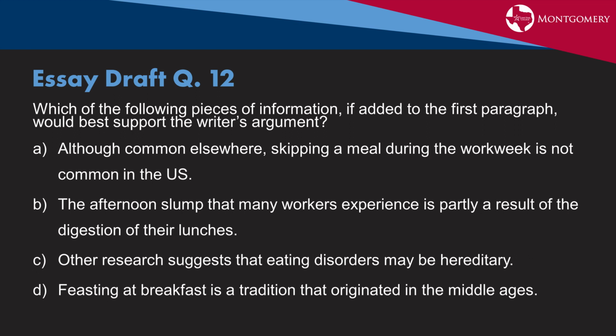Once again, this is information that is not found in the passage at all. We are not talking about workers. We're not talking about a slump in the afternoon. C, other research suggests that eating disorders may be hereditary. There's nothing in the passage that's discussing eating disorders or how it may be hereditary, or even other research.